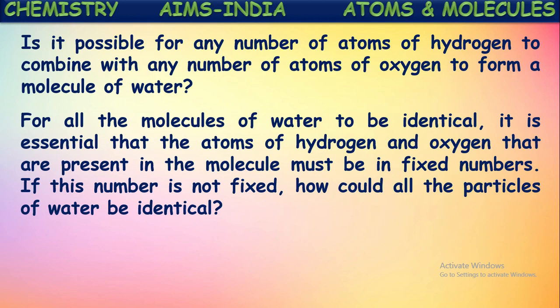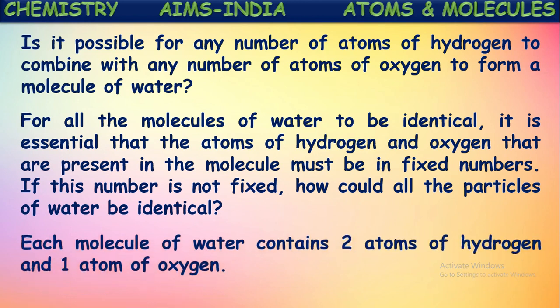If this number is not fixed, how could all the particles of water be identical? Isn't it? If the molecules of water are all identical, that means the molecular formation always happens in a fixed ratio. Atoms of hydrogen and atoms of oxygen always combine in the fixed ratio, so that molecules of water are identical. All the particles are identical because of this reason.